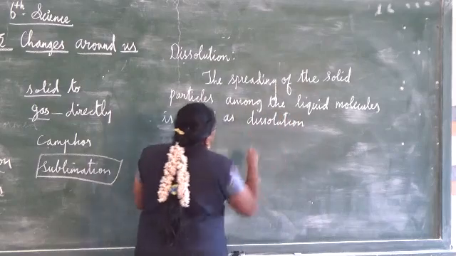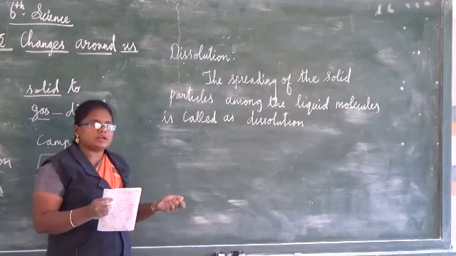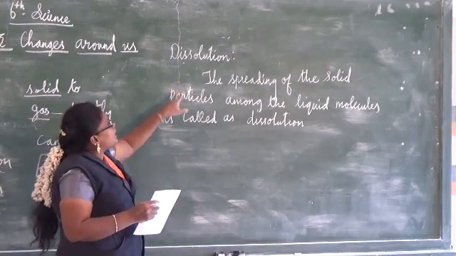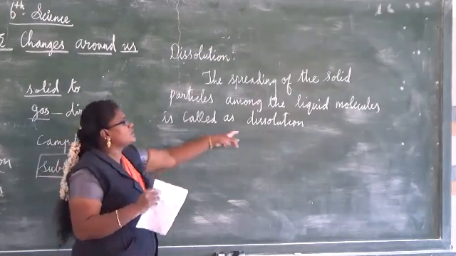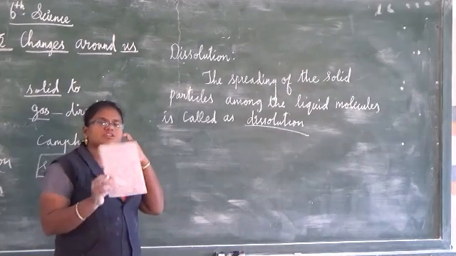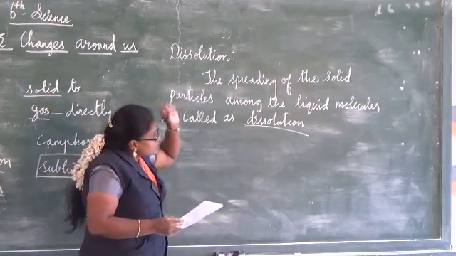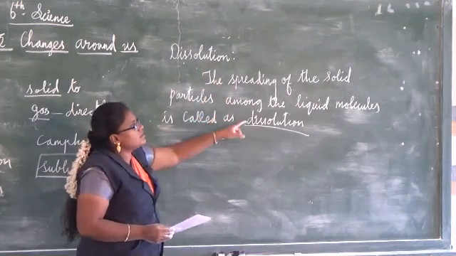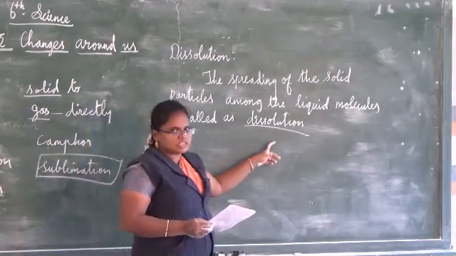See, what they are coming to say means solid particle. For example, you take a sugar solution, in that the solid particle is the sugar cubes. That is spread among the liquid, that is water. When you are mixing it, that process is known as dissolution. Example, sugar solution, water solution, in that sugar cubes and salt cubes, in a solid state, spread in liquid molecules. That mixing is known as dissolution.